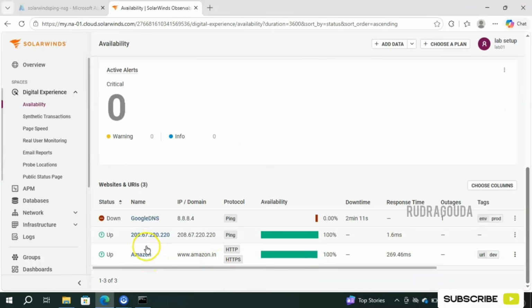So Amazon is there, and another IP address monitoring we are doing, that is ping monitoring, and now we have added one more, that is Google DNS, that is also related to the ping monitoring. So you are able to see the protocol here so that you can easily understand which protocol we are using to monitor that. So Google DNS, it is showing it as down.